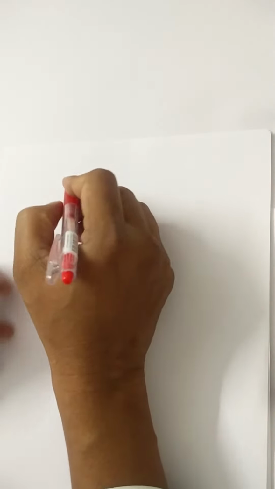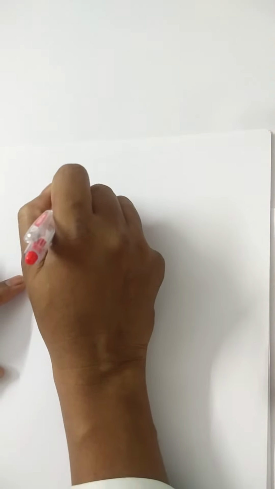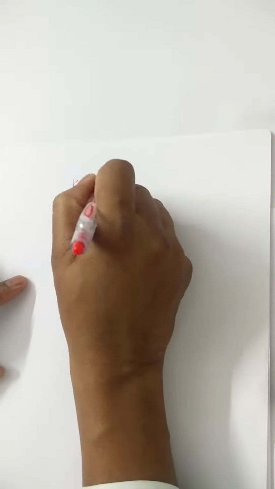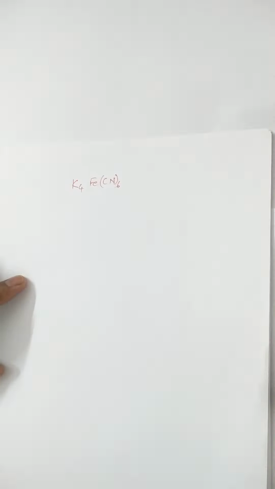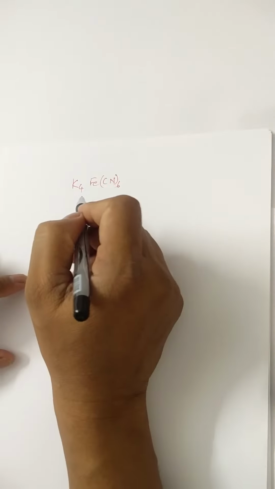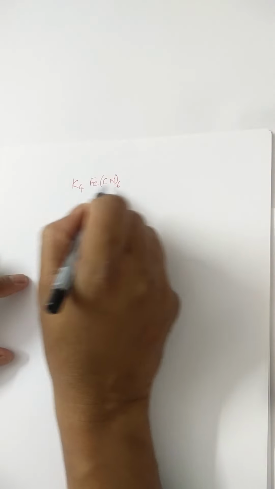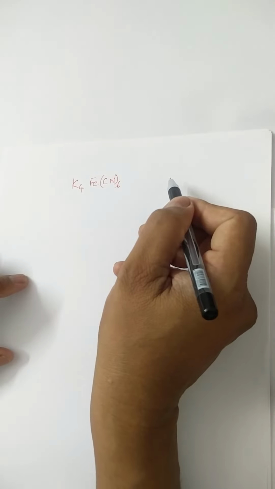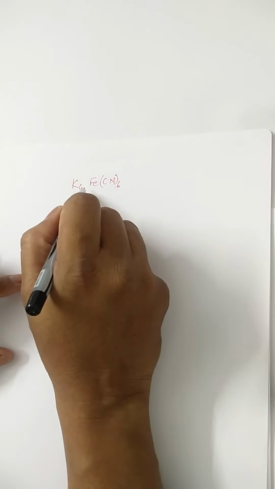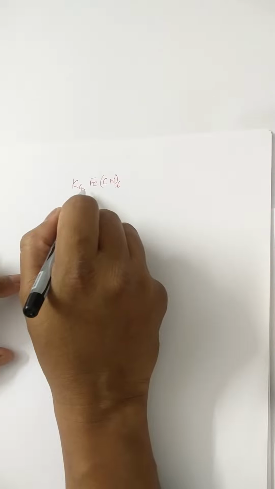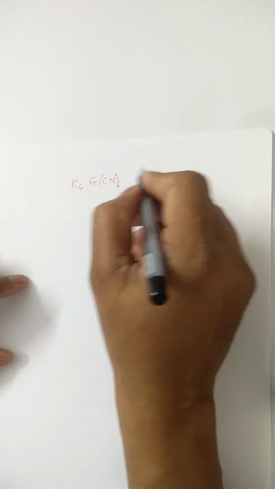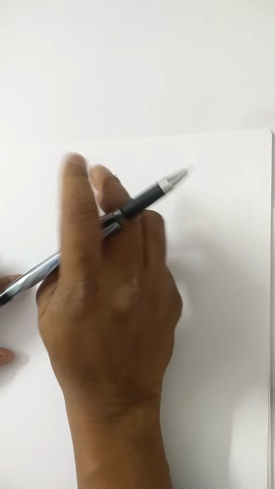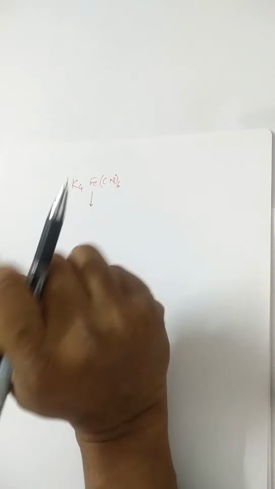Now let us look into the details of this K4[Fe(CN)6]. Friends, just now we have seen that this salt does not ionize into respective ions. I repeat, this salt does not ionize into respective ions. It will ionize according to its own structure.